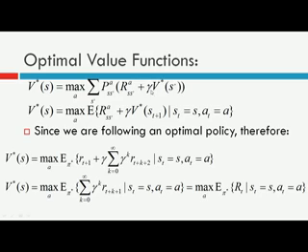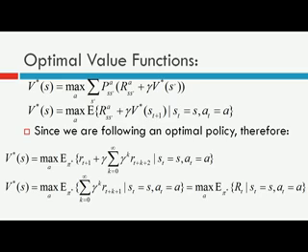This equation can be written in this form. You just remove this probability and explicitly mention the present state and the possible next state, that is S t plus 1. So V star S is basically selecting an action A that will give you the maximum expected very next reward plus your discounted future reward.